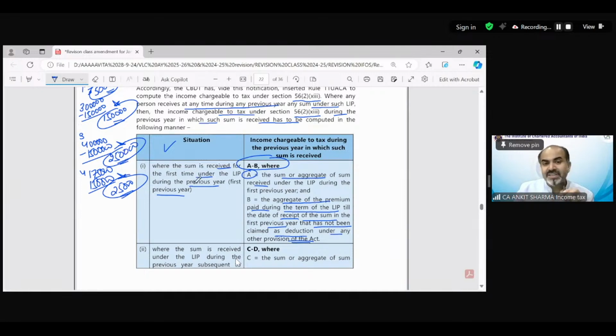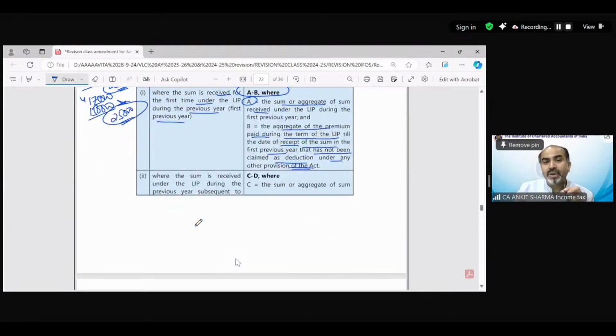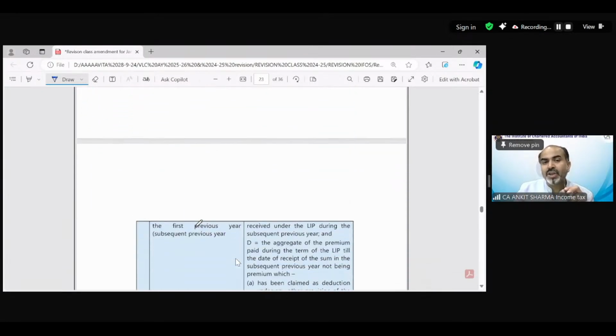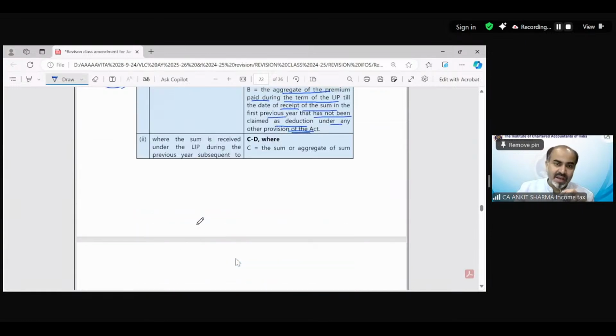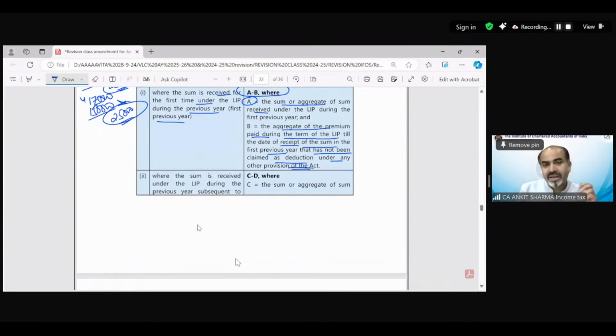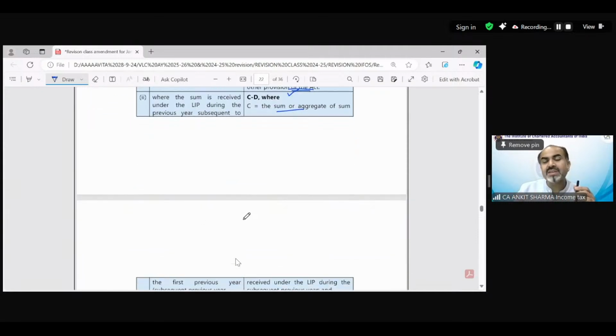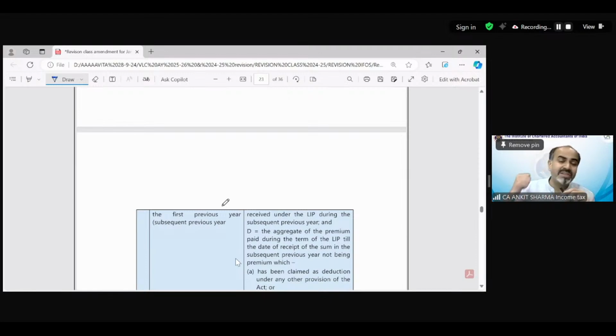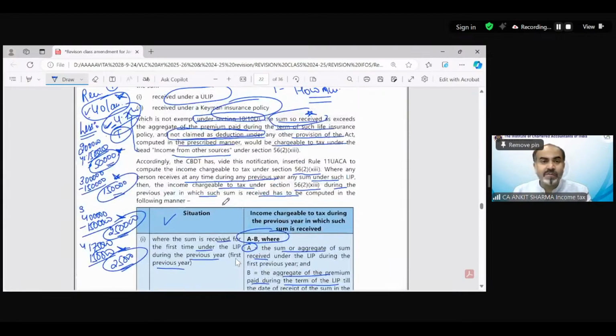And where the sum is received under the LIP during a previous year subsequent to the first previous year, and if you receive that amount again, then it's C minus D. C is the sum, whatever you received again, and D is whatever you have claimed as deduction except that amount. Earlier you have claimed deduction of 4,75,000.